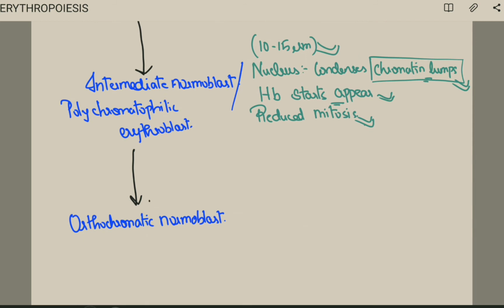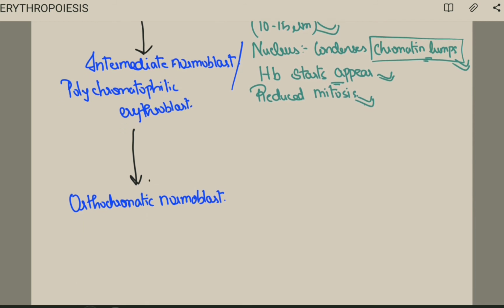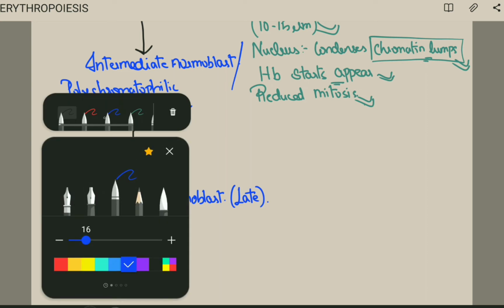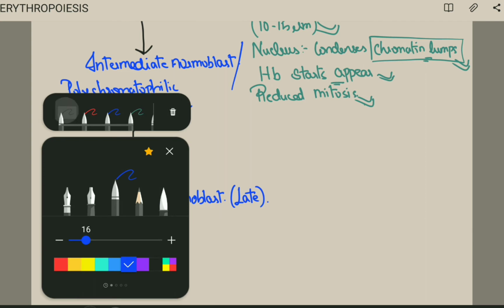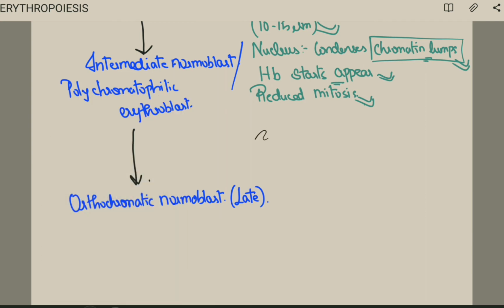Now is our orthochromatic normoblast, also called late normoblast. Some books will say so. Fine. So the size will be reduced. Yes or no? What is the reduced size? It is 7 to 10 μm.